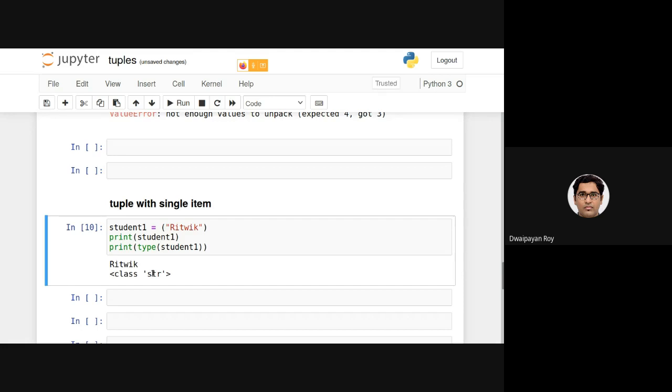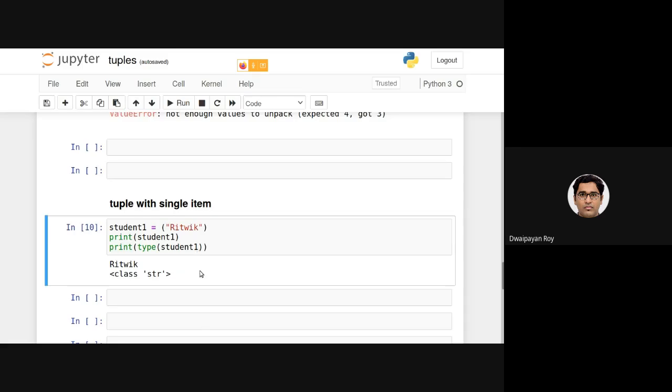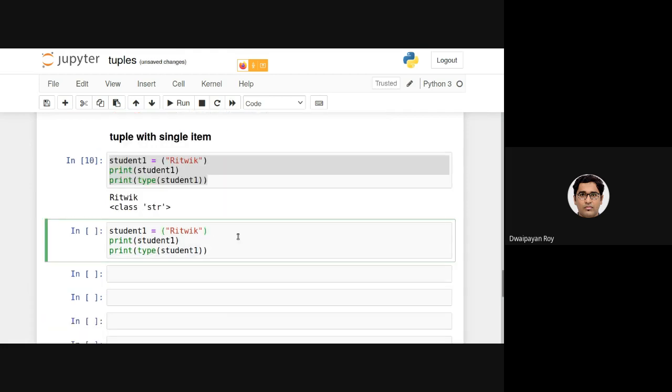Then how do we actually declare a tuple with a single element? The solution is a little bit unexpected. We need to provide a trailing comma to indicate that it is a tuple. For example, if we want the same element Hrithik, I just need to provide a comma here.